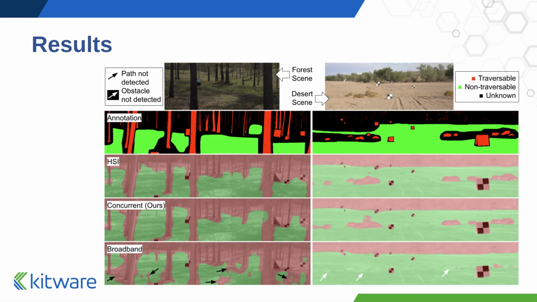Our method can achieve similar results despite only retaining 5 of the hyperspectral bands. In contrast, the broadband method, which uses one band that is the sum of all hyperspectral image bands, often fails to detect traversable terrain in the scene on the left and fails to detect non-traversable obstacles in the scene on the right.